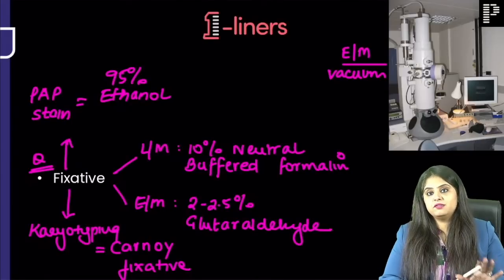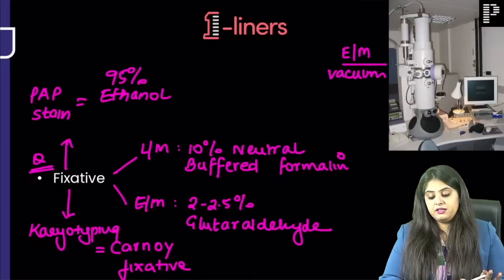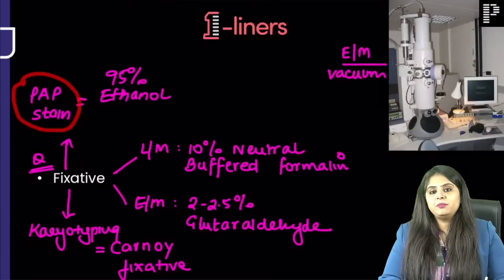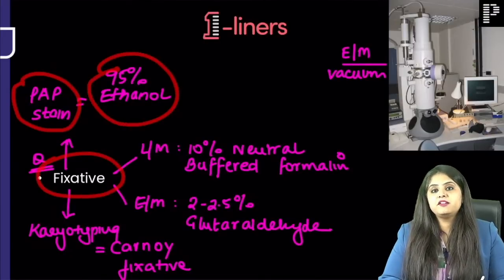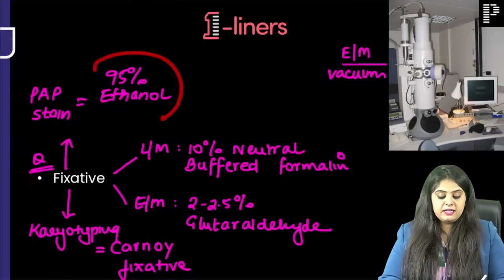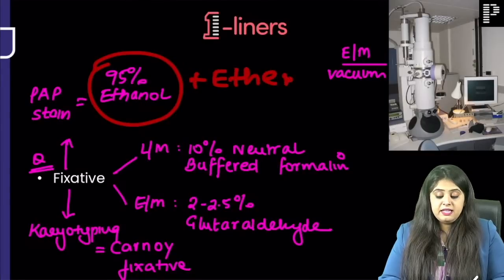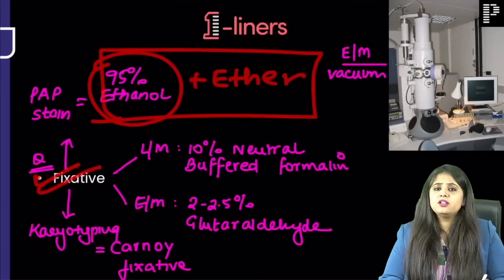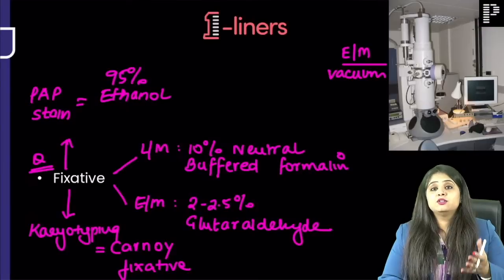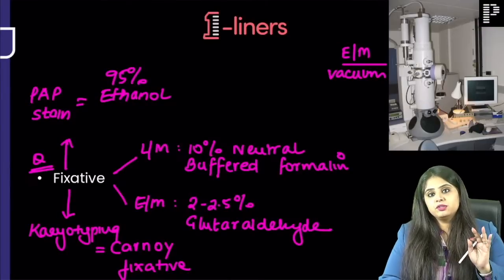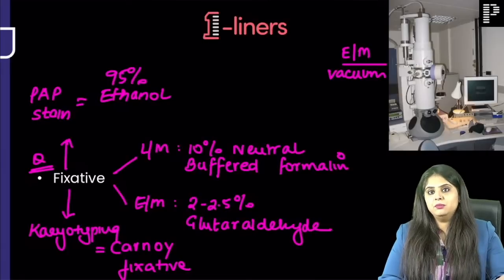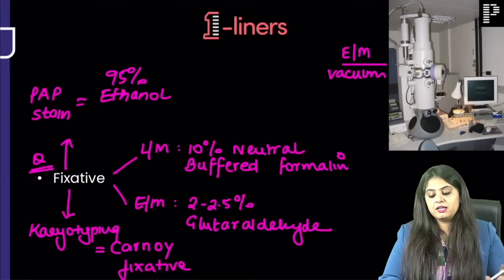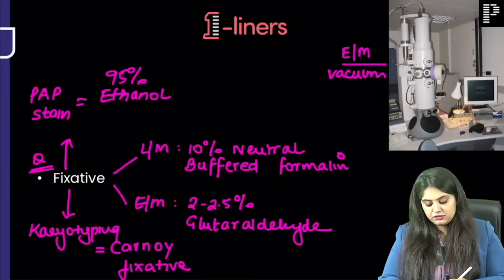All your fixatives in one slide. This is also very, very important in gynae. Now a controversial question. If they say for pap smear or pap stain, the fixative, option A, 95% ethanol. Option B, 95% ethanol plus ether. In many of the gynae books, this is said to be the right answer. But see, fixative is a strong topic of pathology, not of gynae. So what is written in the pathology textbook, please follow that. And for gynae topics, follow gynae books. So if you have options of only 95% ethanol, please mark that. Don't mark any other option. Okay, moving on to the next question.